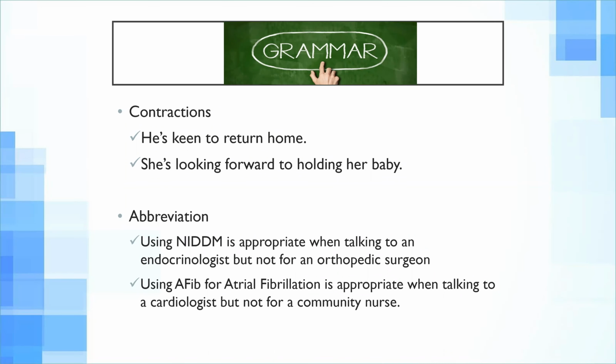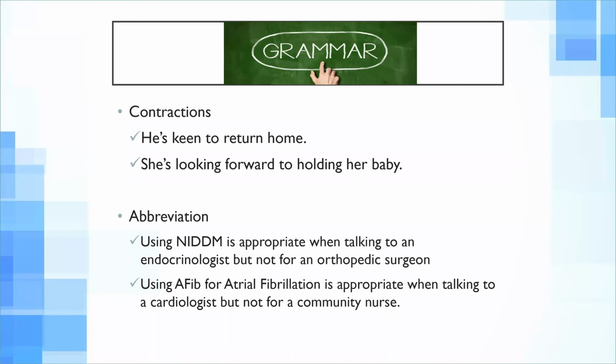Okay, so how to use proper grammar to make your letter more formal. These are the two things you have to avoid: the contractions and the abbreviations. The contractions are using the apostrophe S. "He's keen to return home." Do not use this, right? "He is keen to return home." These are very small things that can make a very big impact in your letter. Try not to use these. Actually, do not use these. "She's looking forward to holding her baby." Just write "she is," a complete sentence. "She is looking forward to holding her baby."